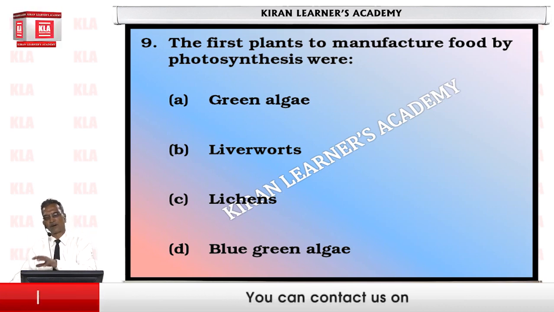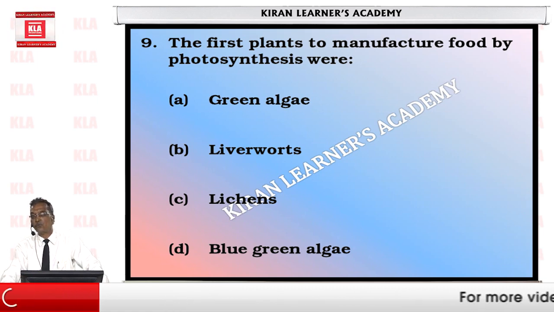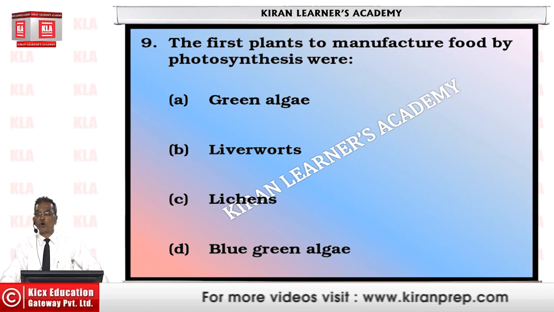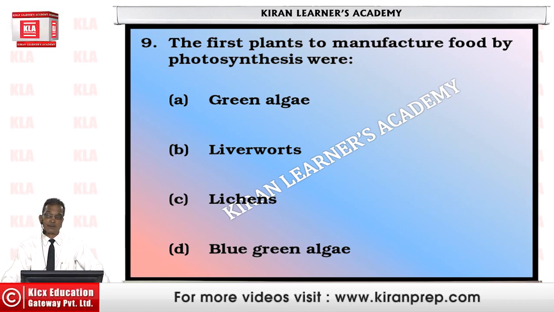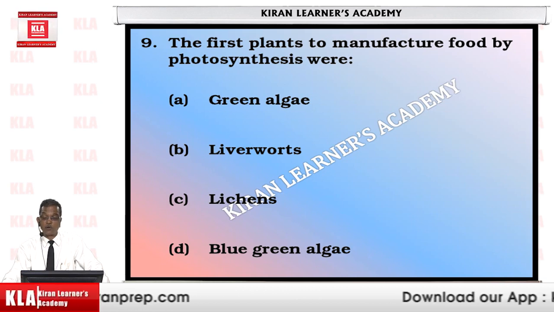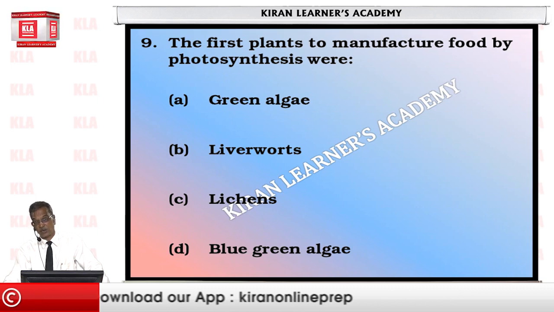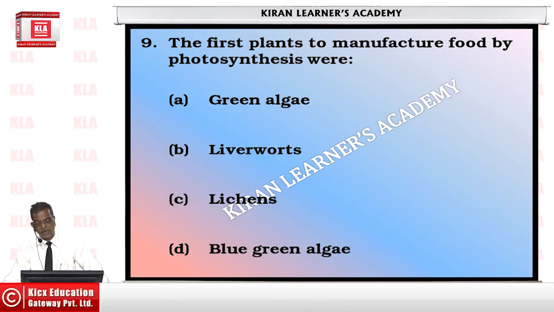And then naturally there must have come a stage when the evolving organisms started using solar energy to make their own food. Which were those first organisms to carry out photosynthesis? That's what the question is asking. Is it green algae, liverworts, which are bryophytes, lichens, which are a mixture of plants, or blue-green algae?